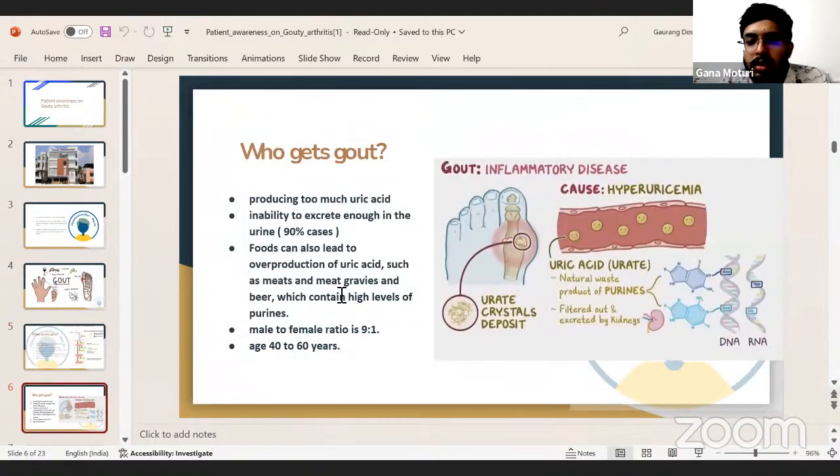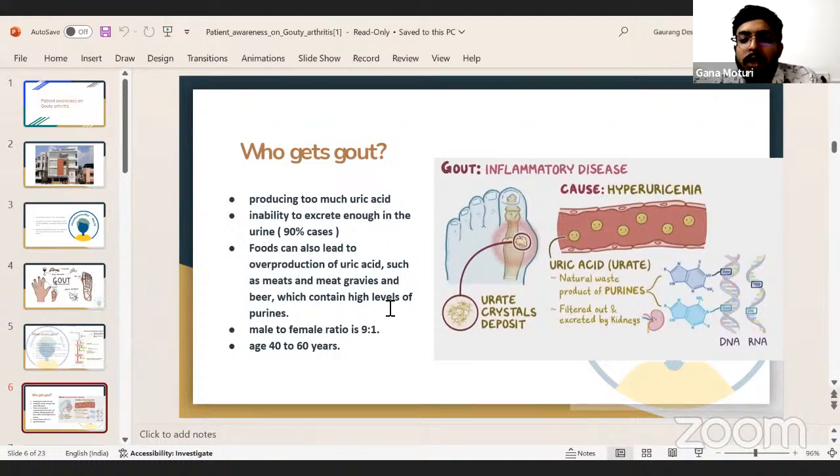So who gets gout? Basically, the persons who have higher levels of uric acid and who are not able to excrete the uric acid products. Uric acid is usually generated, as I've explained previously, as a product of purine metabolism. When it is not filtered by the kidneys, or if there is increased production of uric acid in the body, then it leads to gout. And inability to excrete enough in the urine leads to gout, and foods which lead to overproduction of uric acid are red meat and beer, which contain higher levels of purines.